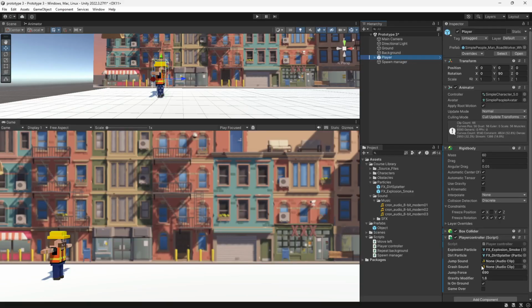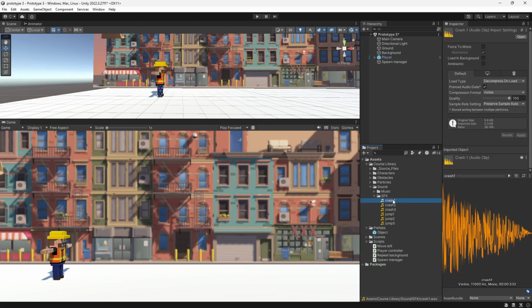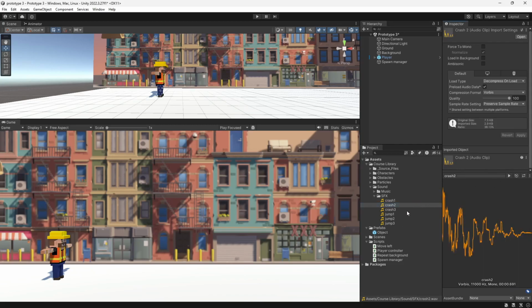Now if we go into player, boom, we have two empty thingy-majingies. Now we're gonna close the particles tab because we don't need it, and the music tab. Now if we open our SFX sounds, we have 3 crashes and 3 jumps. The guy in the video did not listen to them, but I am going to. I am also going to see if I can turn the volume down. Yeah, that scared me. I can't turn the volume down, so suck it. That was very loud. Next one. Next one.